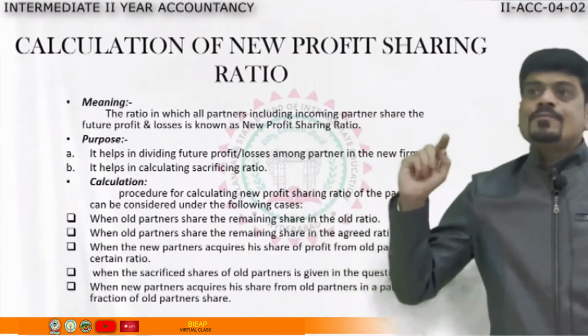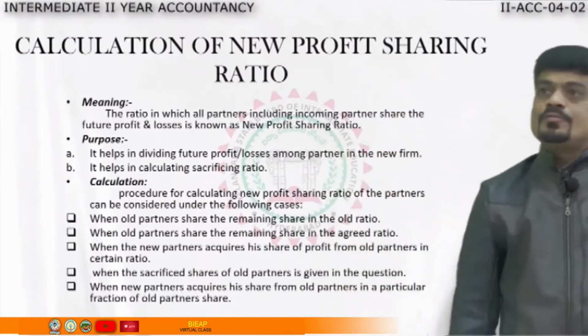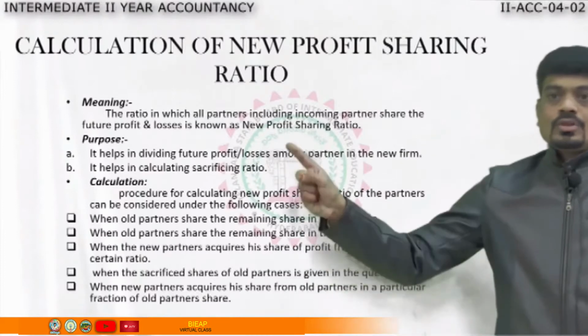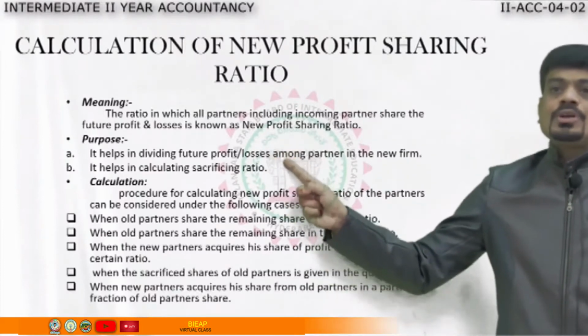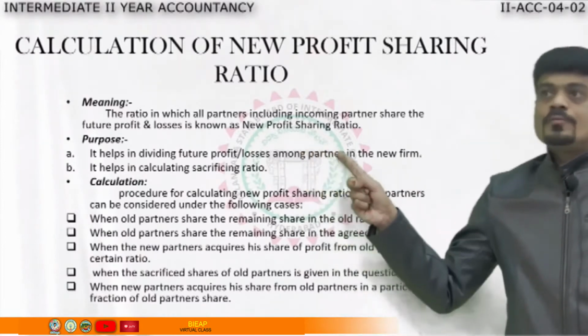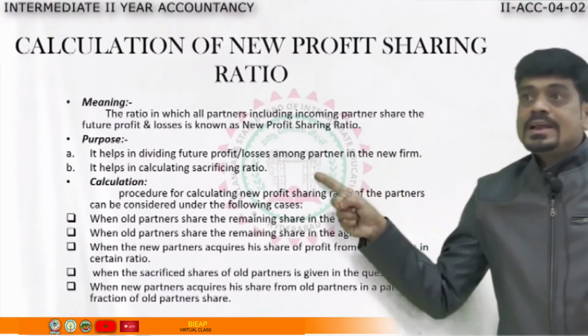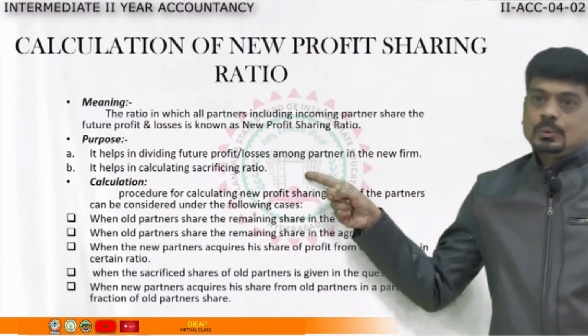Then, why do we have to calculate it? What is the purpose of calculating the new profit sharing ratio? The first purpose is it helps to divide the future profits among the partners. Second, it helps to calculate the sacrificing ratio.